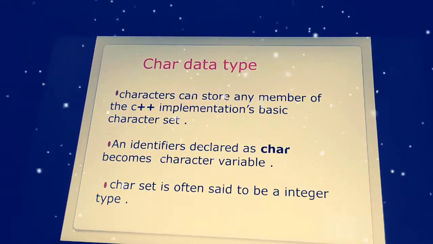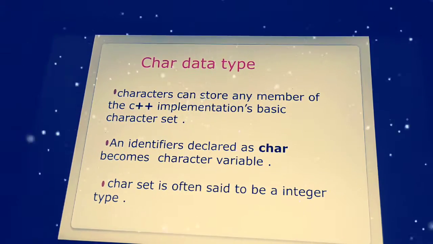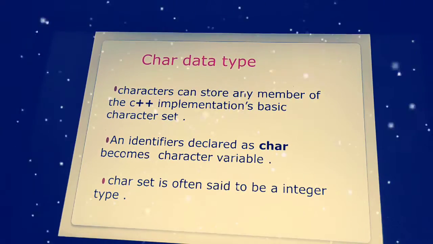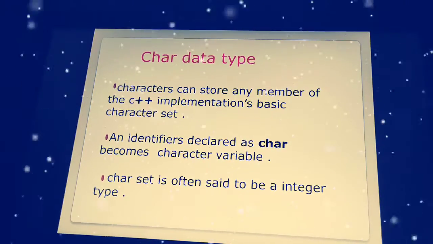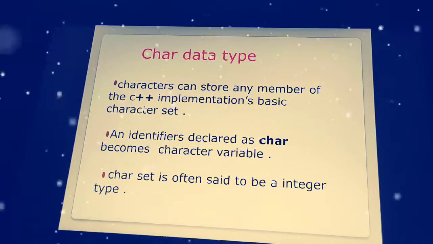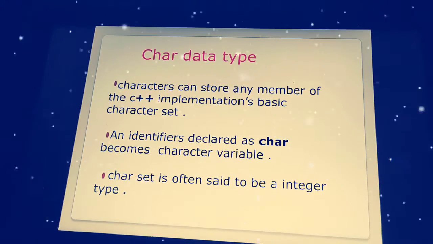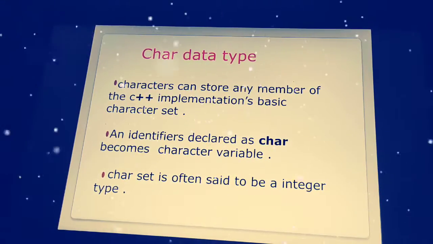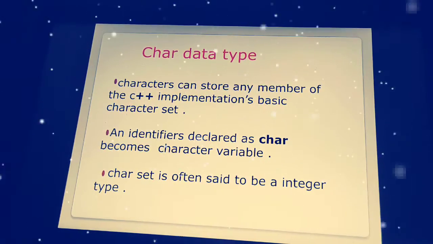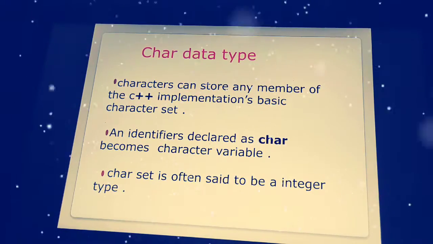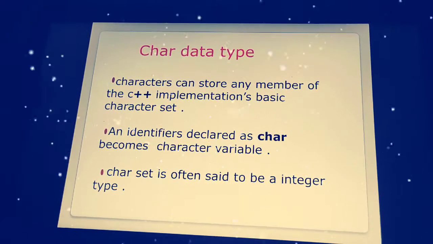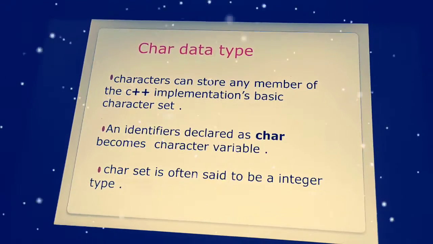So it will take multiple characters and store them as a set of characters, and an identifier declared as a char becomes a character variable. So whatever identifier we declare with char, like char n, comes under the character variable. A char set is often said to be an integer type. So if we give multiple characters, we can often call it an integer type also.